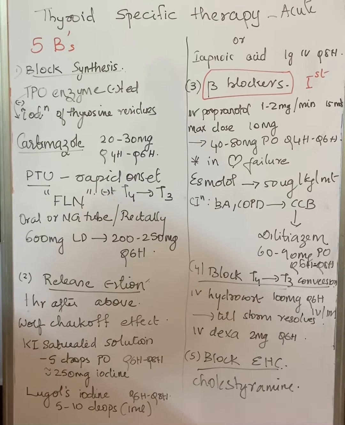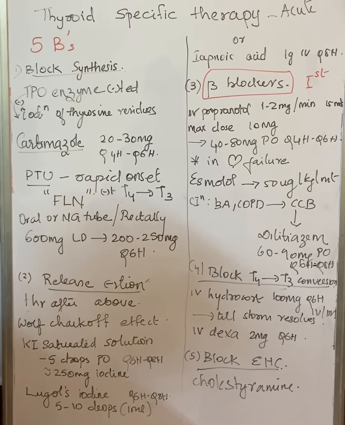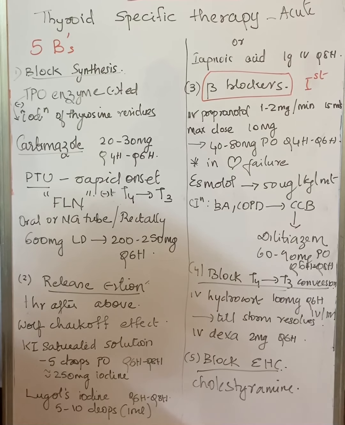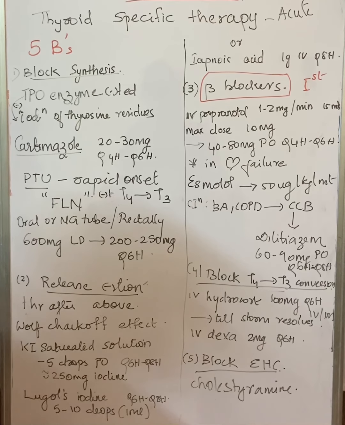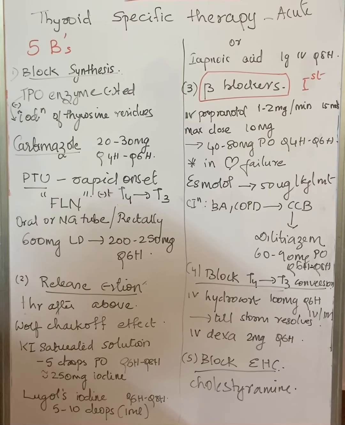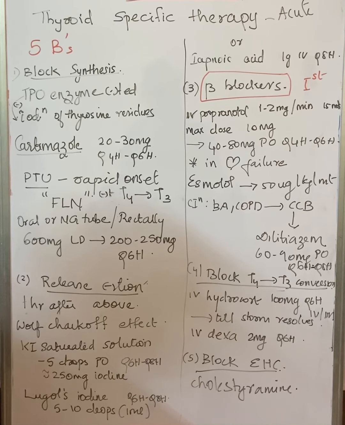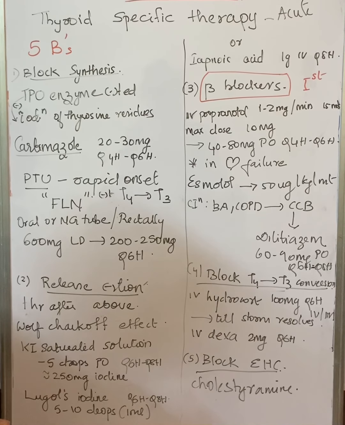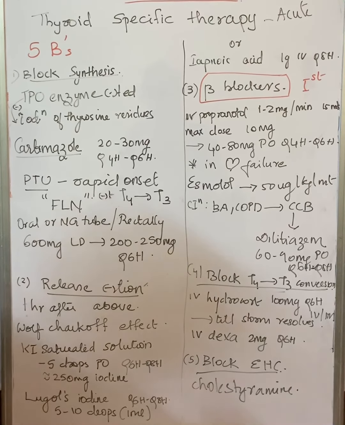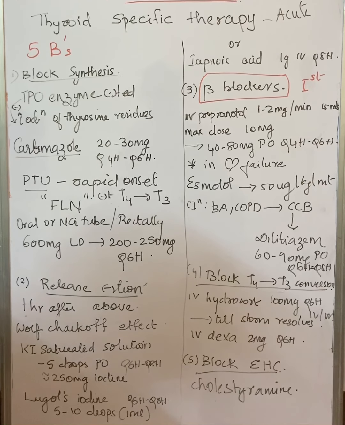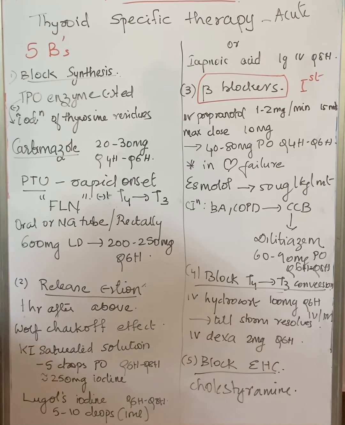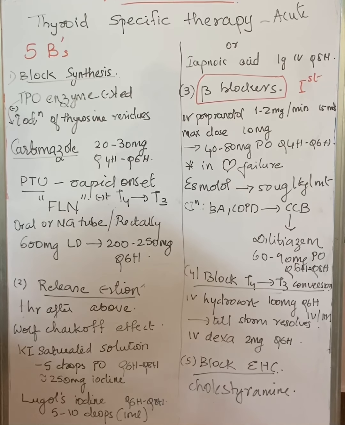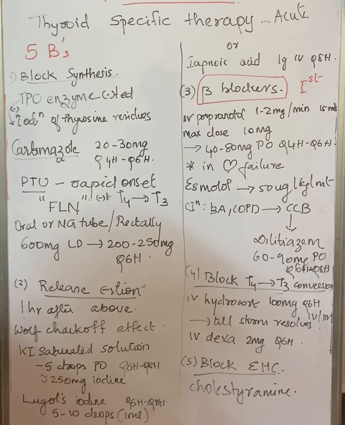Now we will discuss how we will treat a patient with a thyroid storm. So the treatment part can be divided into, we have already initiated the cooling measures, have started antipyretics, that are all parts of treatment only. But now we will see how we will deal with the thyroid specific treatment. So the treatment can be divided into the acute treatment and also followed by maintenance therapy following resolution of the thyroid storm. So for the acute therapy, to remember it easily, we can say it as 5 B's. So what are the 5 B's?